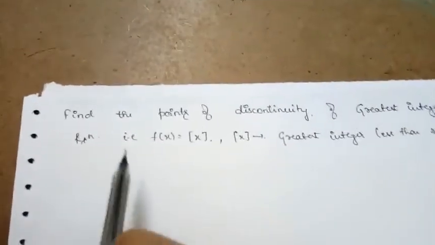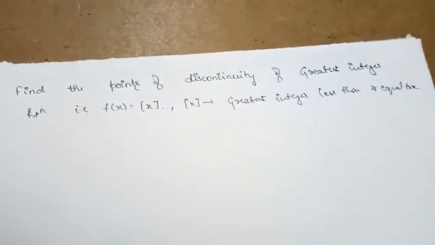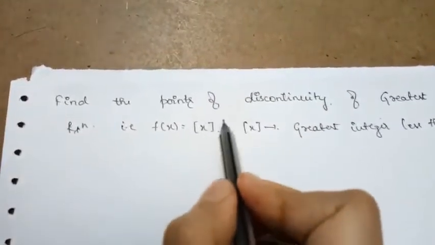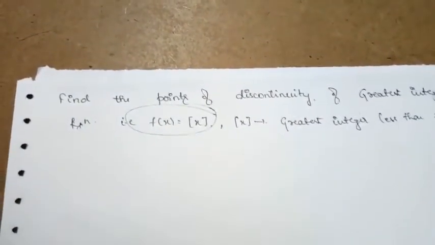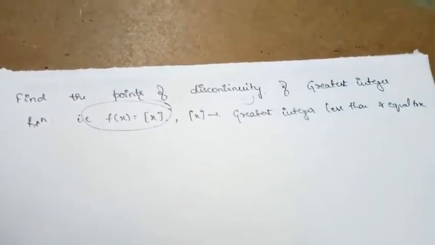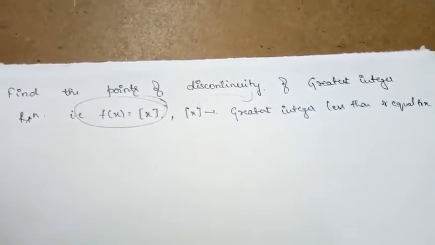Here in the next question they are asking: find the points of discontinuity of the greatest integer function. So we know that the greatest integer function is defined in the form f(x) = [x], where [x] means the greatest integer which is less than or equal to x.